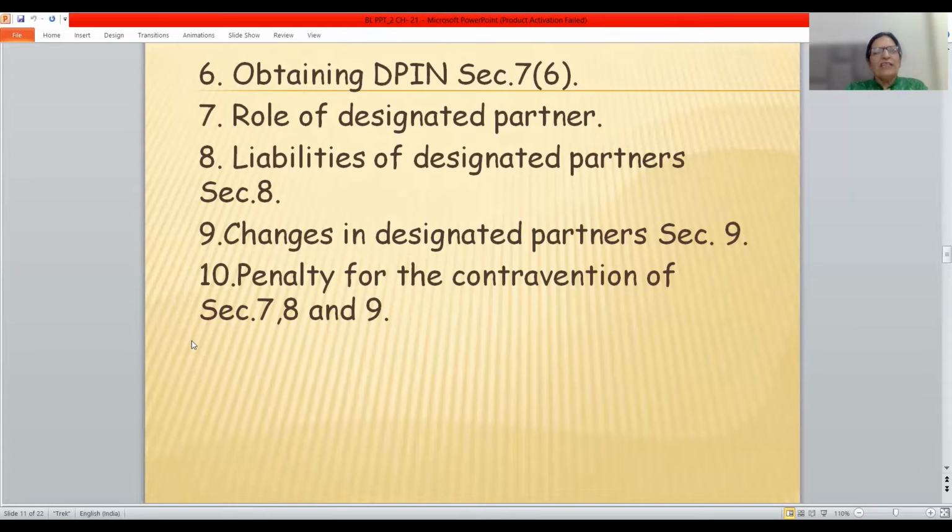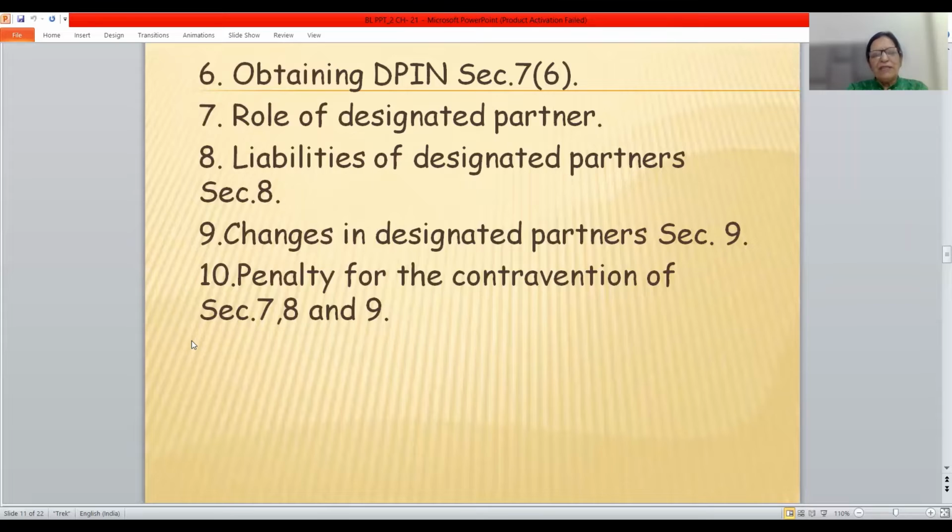Now, the next point relating to DP is changes in the designated partners. Any change which takes place, if a DP resigns or the designated partner ceases to be the designated partner of the LLP, then in that case, all changes must be brought to the knowledge of the ROC within the specified period. And the last point is regarding penalty for contravention of sections 7, 8 and 9.